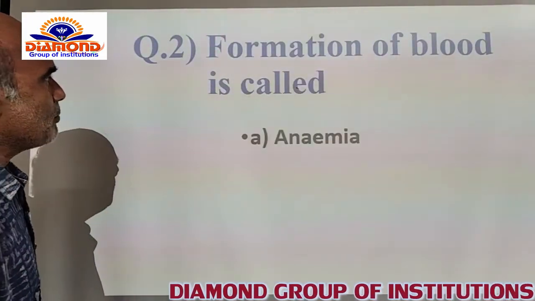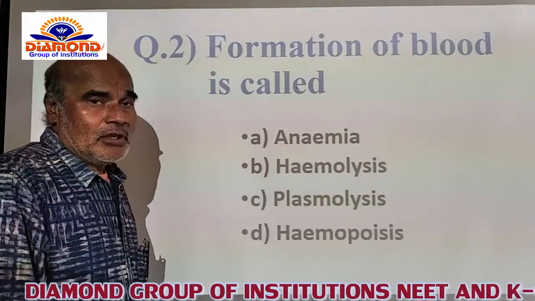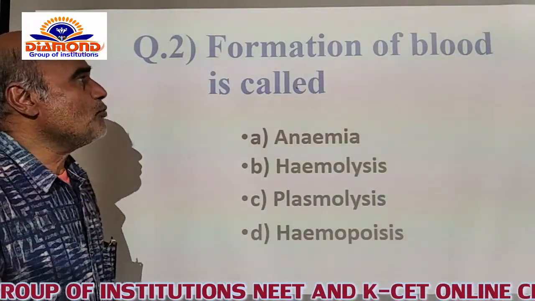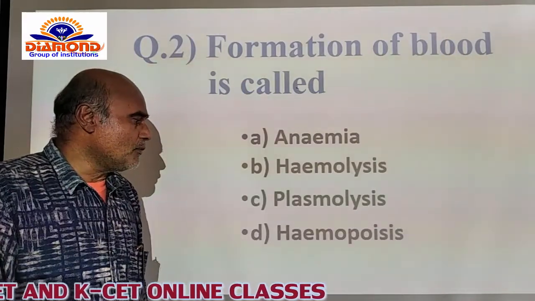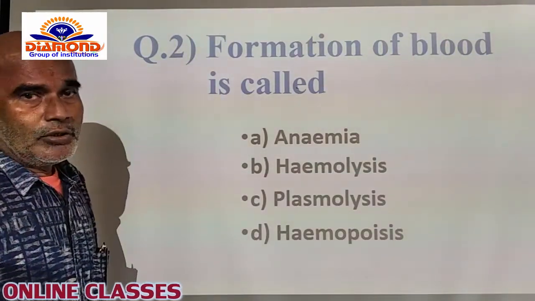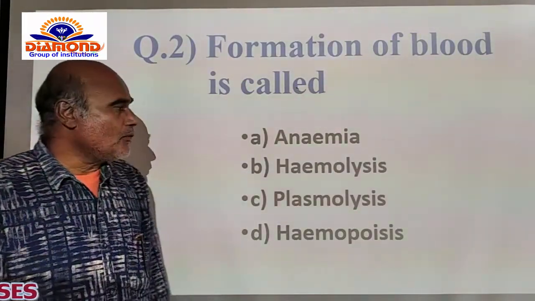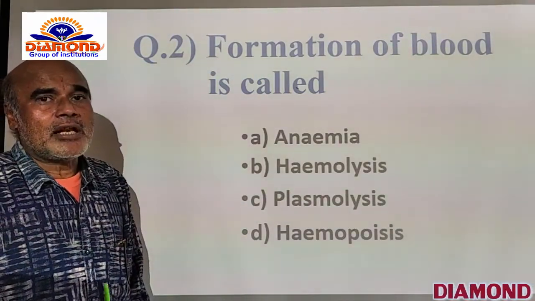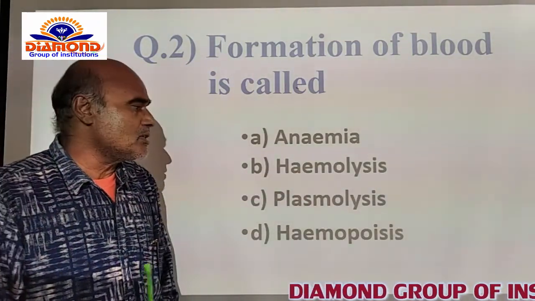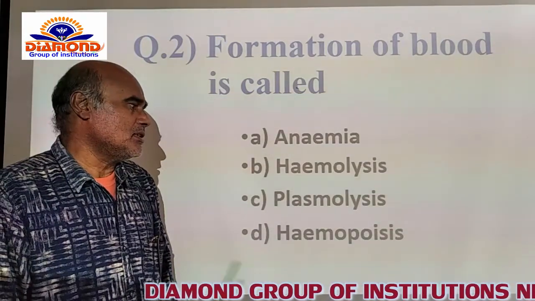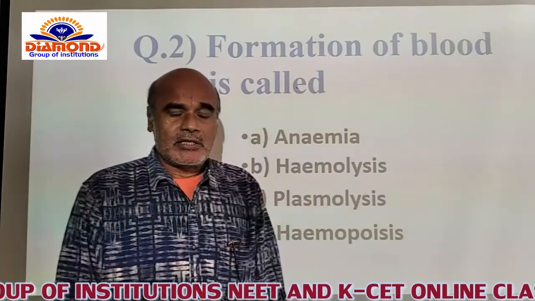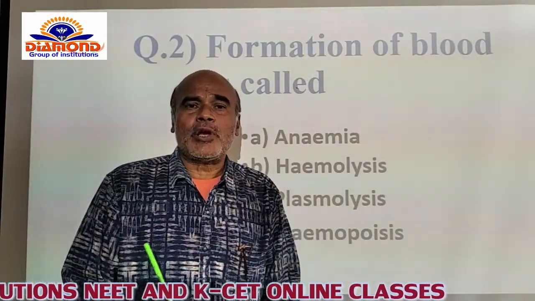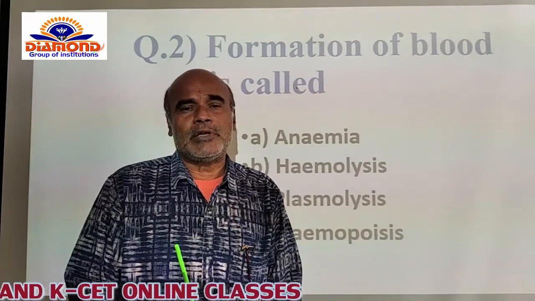Now we go for the second question. Formation of blood is called. Of course, what is the name of the process which involves the synthesis or production of the blood itself? Here, anemia is the loss of blood cells. And of course, hemolysis, that means lysis, the breakage of the blood cells. And plasmolysis is also not concerned with the production of the blood. Hemopoiesis. Hemopoiesis is the name of the process which involves the production of the blood itself.